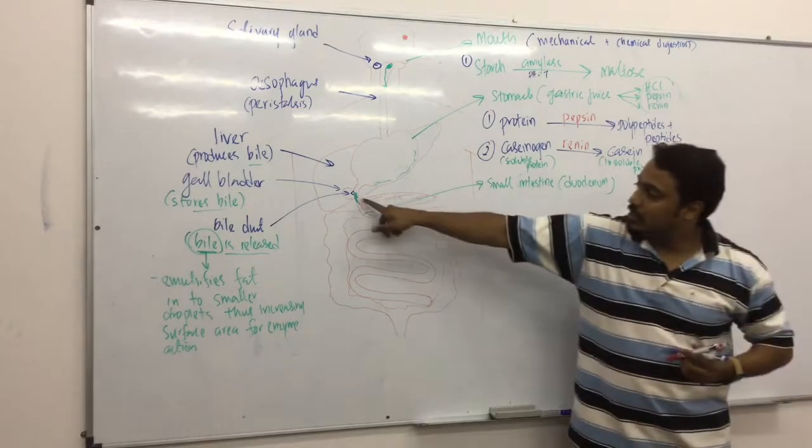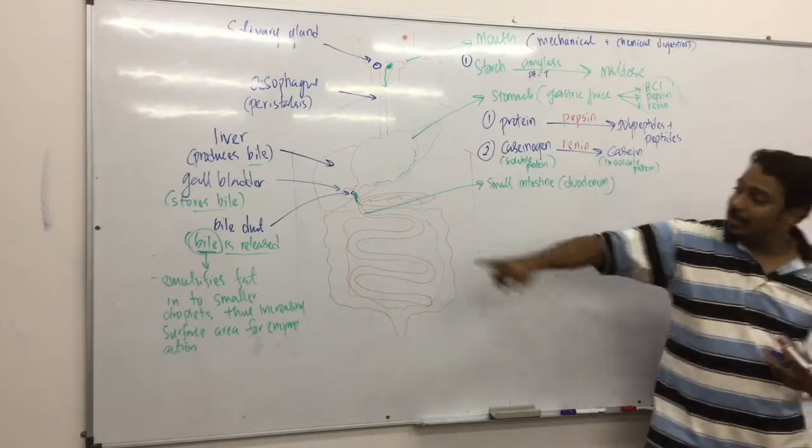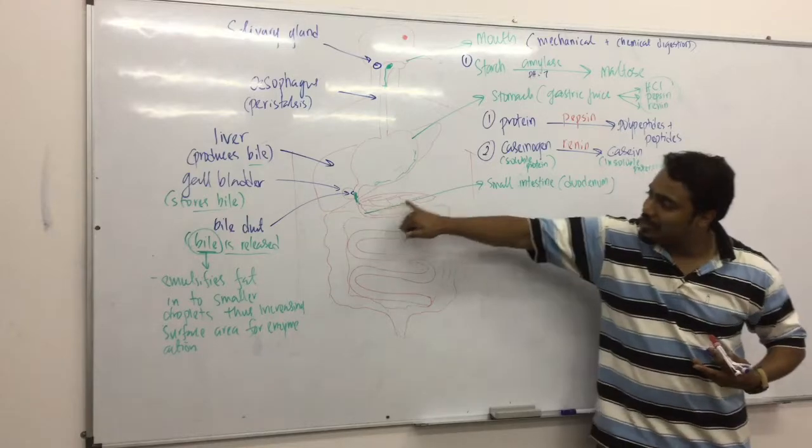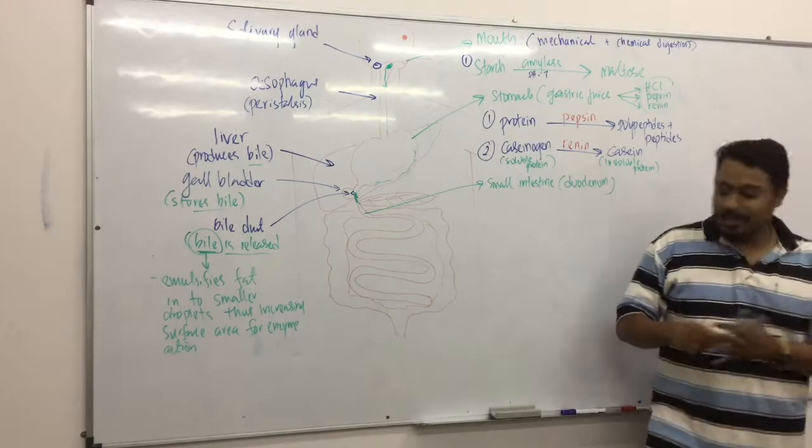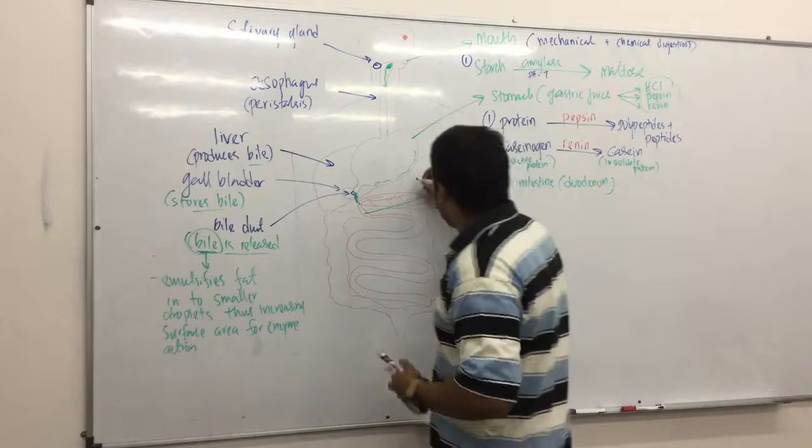So it mixes here. After mixing with bile, do you see it passes by this leaf-like structure? That leaf-like structure is our pancreas.